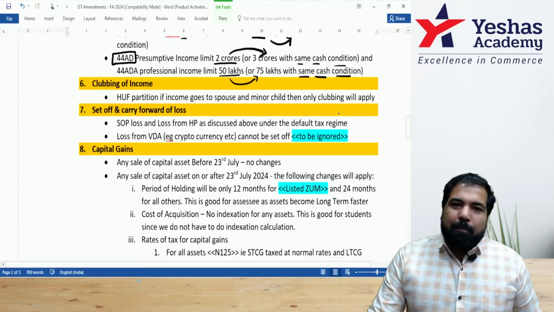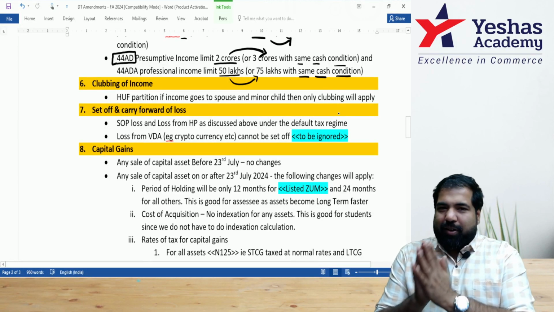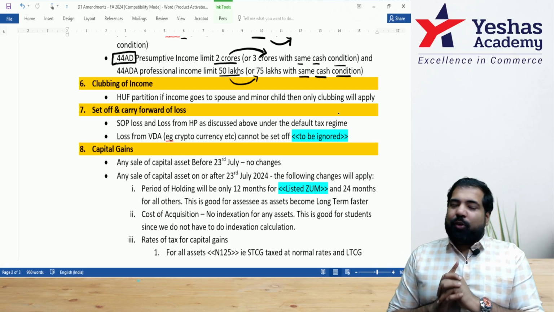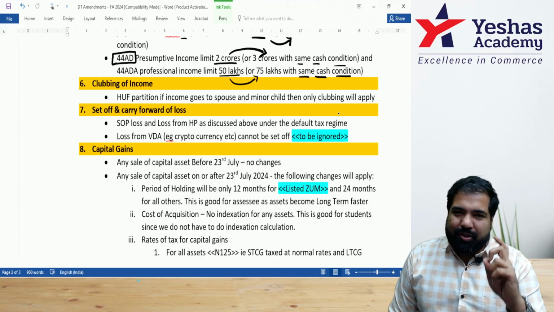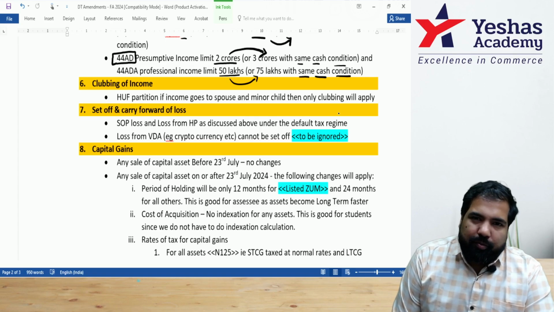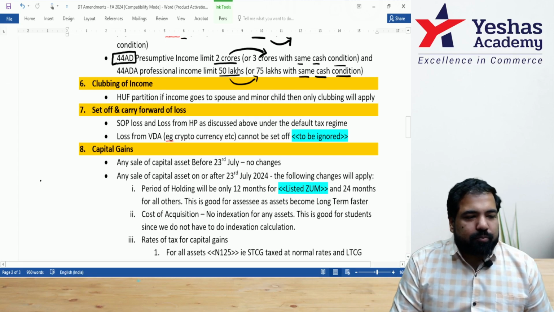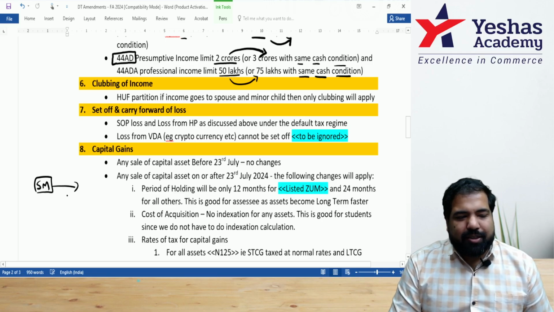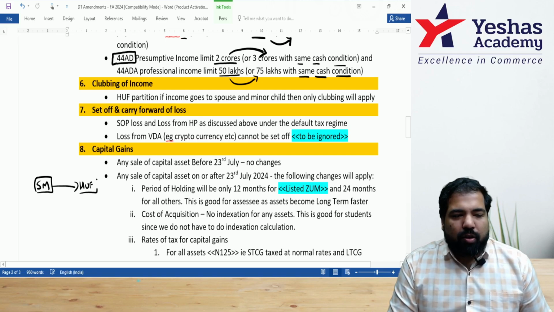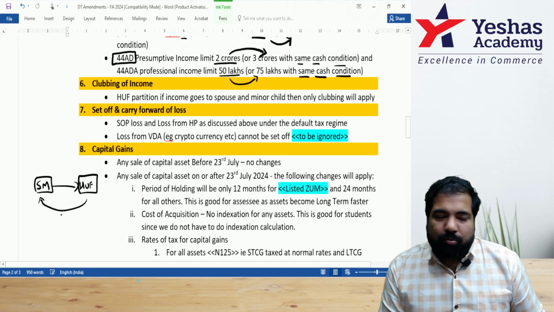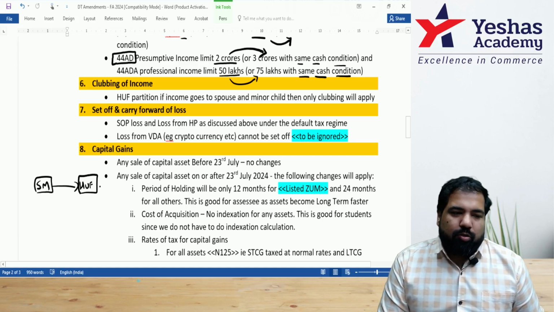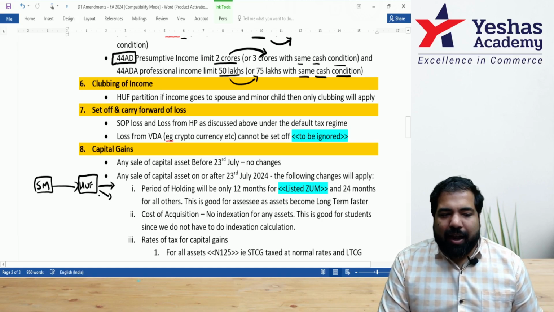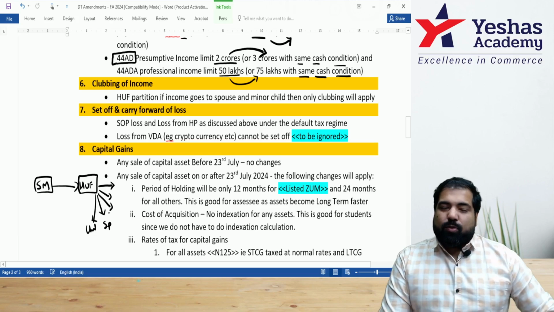Next, clubbing. Guys, clubbing of income means it's your dog, you've given it to someone else, and the government said, listen, I've seen you give your dog to someone else, the dog will come back to you. So they do clubbing of income in that case. Now, what has been the change there? The major change there is on HUF. If I have an asset and I give it to an HUF, example, I have debentures, which I give to an HUF. Now that's my dog, so the interest income will come back to me, you know that the asset does not come back, but income comes back. But if there's any partition in the HUF and the asset goes to my mom, my dad, my brother, my spouse, and my children, then in that case, will income still come back?